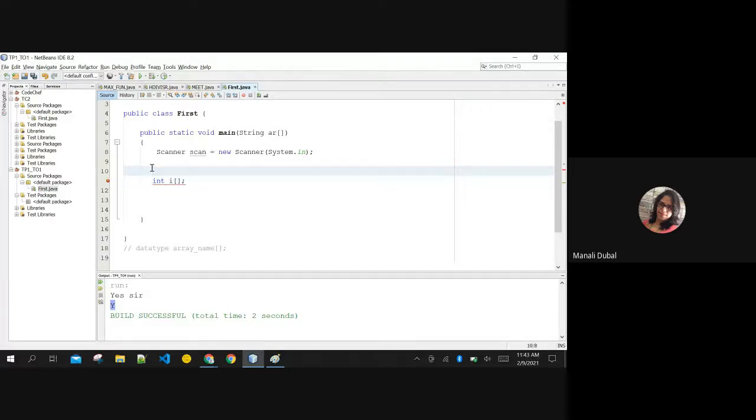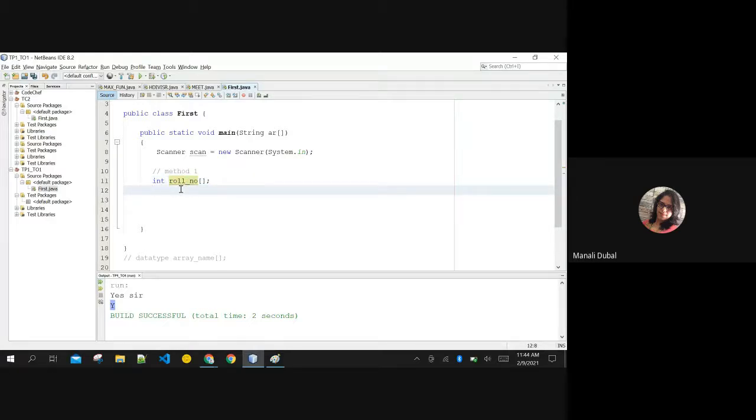Now, say for example, I want to create an array for storing all the roll numbers of your class. I am declaring in the system that roll number is going to be a variable of type array. It is not going to be a simple variable. This is method number 1 of creating an array. I am declaring that this is going to be a variable of type integer array, not a simple variable.